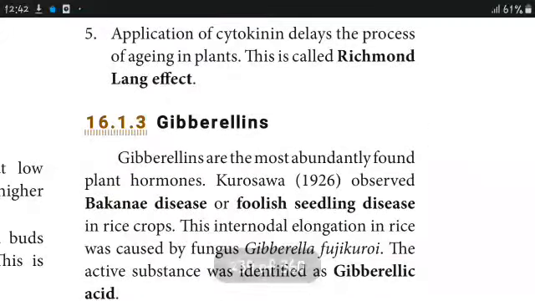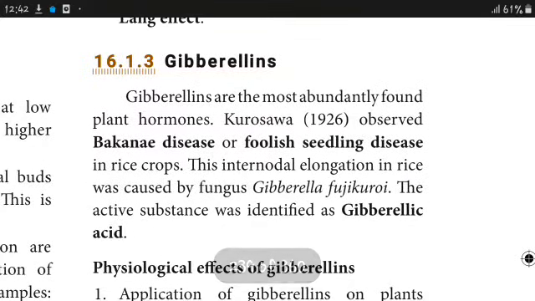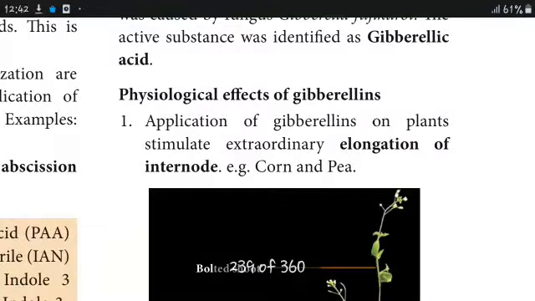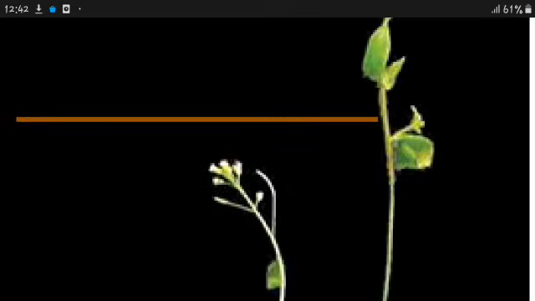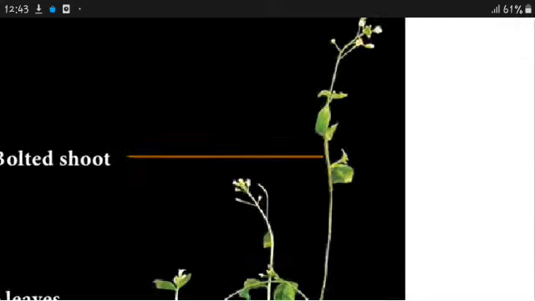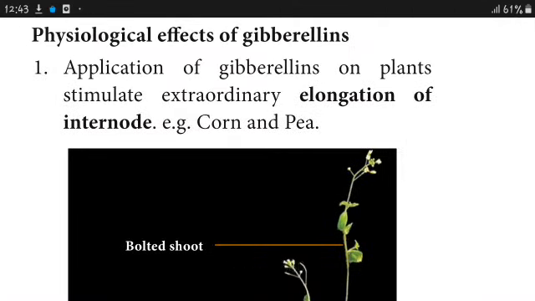Next, gibberellins. The scientist Kurosawa observed Bakanae disease, or foolish seedling disease, in rice crops. It is induced by the fungus Gibberella fujikuroi. The active substance was identified as gibberellic acid. Physiological effects of gibberellins: application of gibberellins on plants stimulates extraordinary elongation of internodes. The distance between two nodes is called an internode. Nodes are the places where leaves or roots arise.